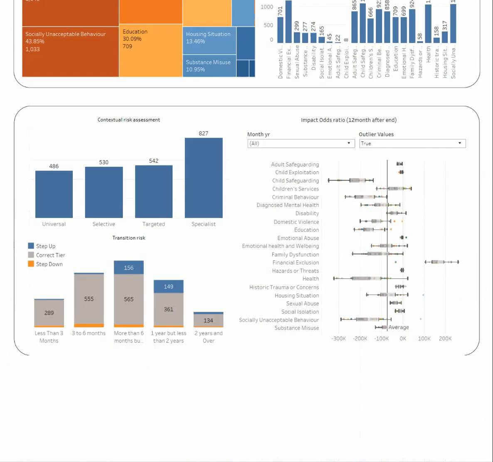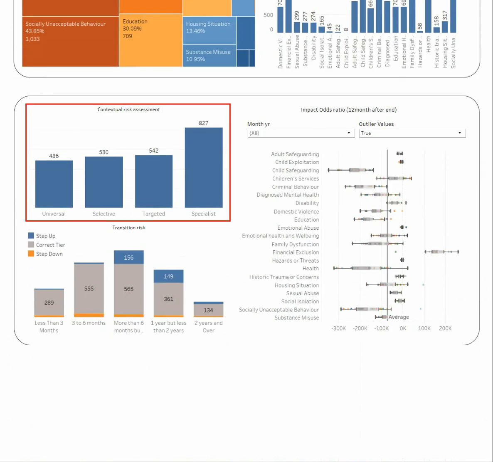in one place. We have a contextual risk model as part of these dashboards, which looks at a set of risk factors specifically related to gang and serious violence, exploitation, and contextual safeguarding. The risk factors are mapped to the level of support that would be most appropriate to prevent escalation of concern and prevent them ending up in serious harm, from universal services through to specialist support. This means we can look at both traditional safeguarding and contextual safeguarding support levels at the same time and see when someone is moving towards risky outcomes.